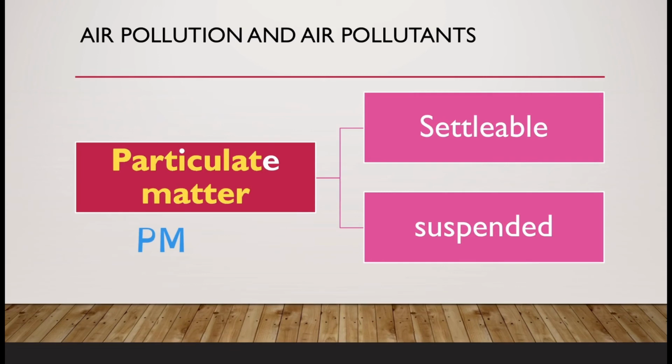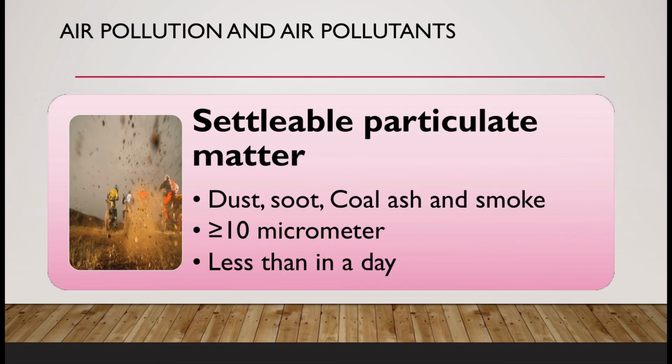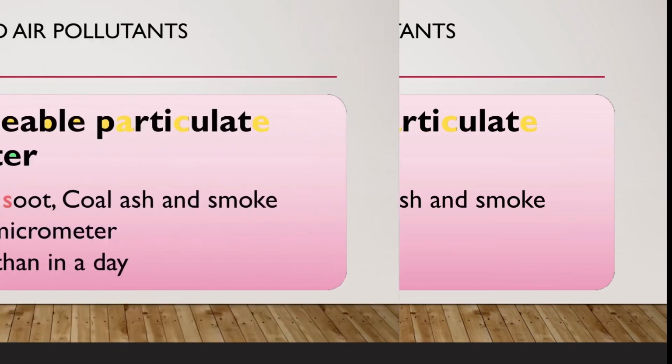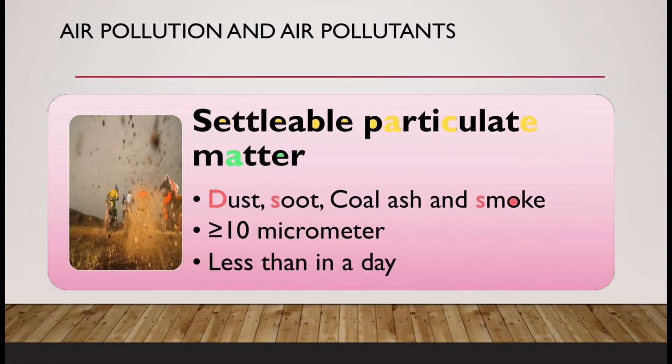If the diameter of the particulate matter is 10 micrometer or more than 10 micrometer, you can say settleable particulate matter. If the diameter of the particulate matter is less than 10 micrometer, then you can say it is suspended particulate matter. First of all, we will talk about settleable particulate matter. It is easily visible. For example, dust, dirt, soot, coal, ash and smoke. Here soot means black carbon powder. Generally they settle down in less than a day.